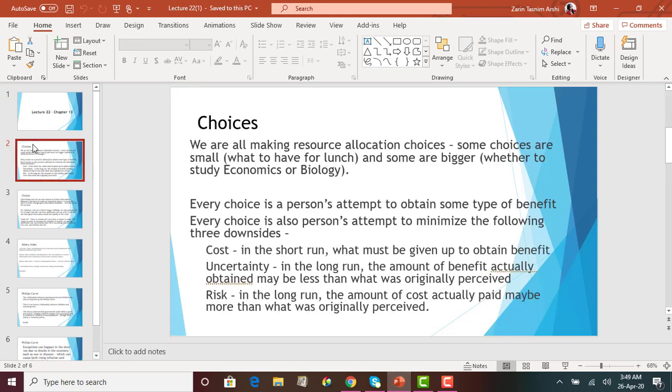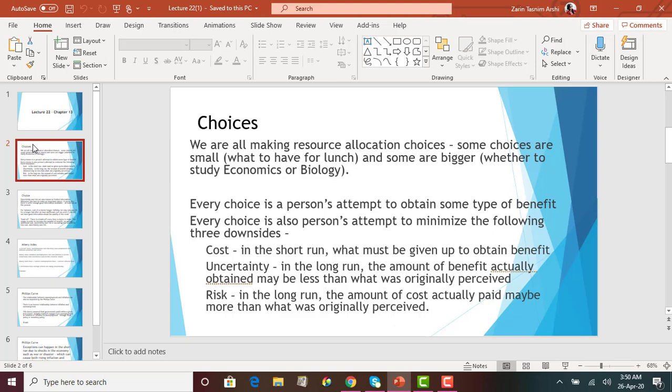Okay, so firstly, we know we have to make choices, right? In the very beginning of the course we learned that resources are limited, but our wants are infinite, right? We want a lot of things. We want pretty much everything. If we had the option, we would have got everything, but since resources are limited, we have to make choices. So we are revisiting this topic because chapter 13 expands on it further.